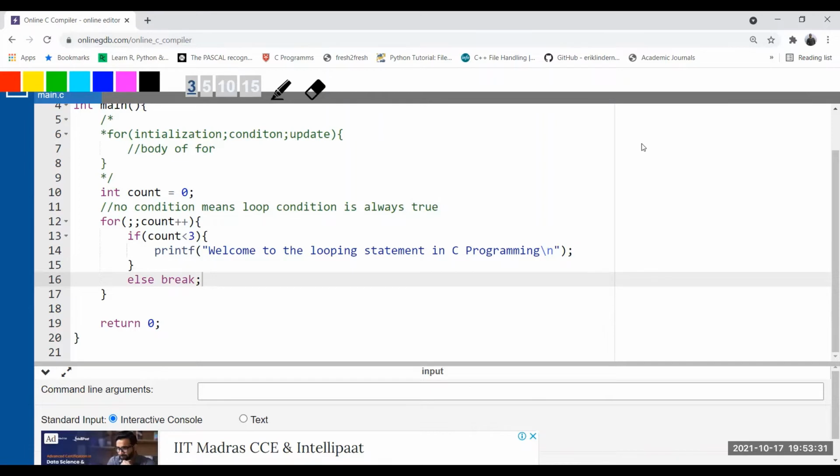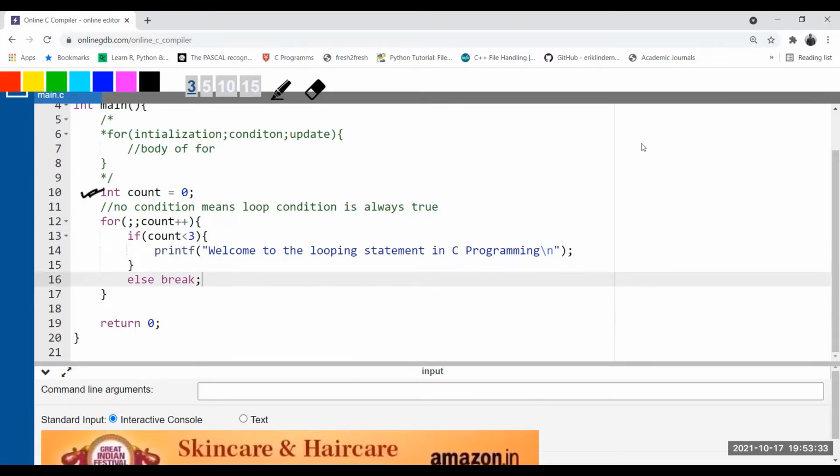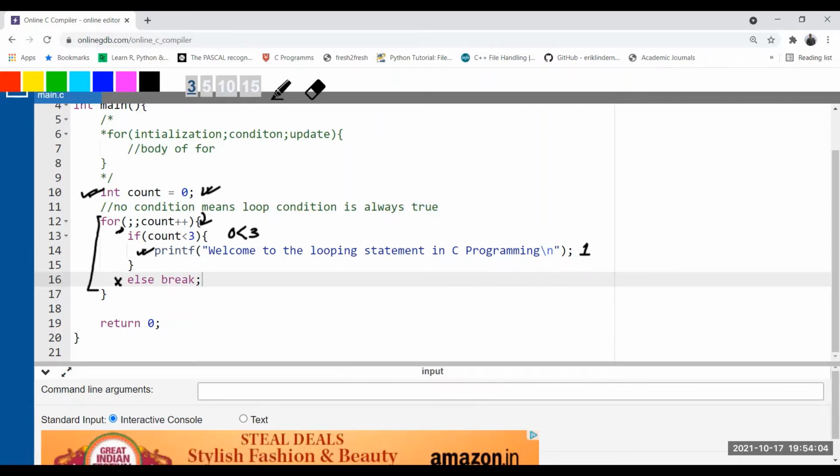Now see, first of all, initialization is done. There is no issue. Null condition, no problem. No condition means true, so going inside. What is the value of count? 0. So now you are checking the condition 0 less than 3. Is it true? Yes, it is true. Going inside the body of if, it prints this line. First it prints one time, done. Now, if the condition is true, the body of if is executed, so definitely else is not executed the very first time. It will go up.